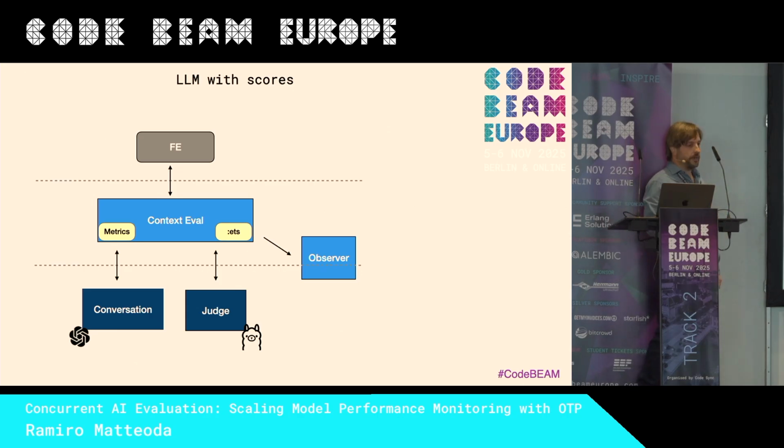So in the context evaluation, we can calculate the metrics using the first service that we already saw. The metrics are important for prompt injection risk, but can also be important for other types of things. We can think about which metrics work for our case. And we can use ETS to store, or any other database that you are comfortable with. And the observer is in case we want to collect as many metrics as possible.